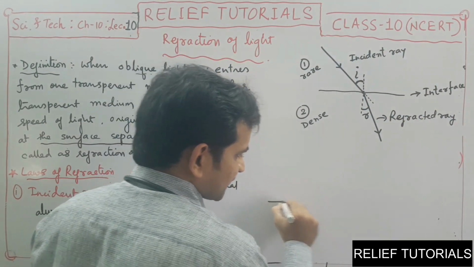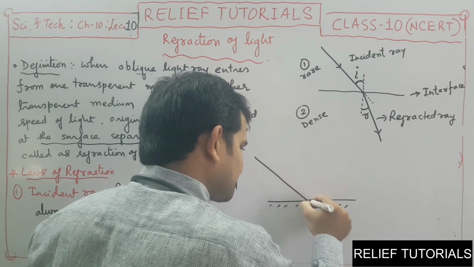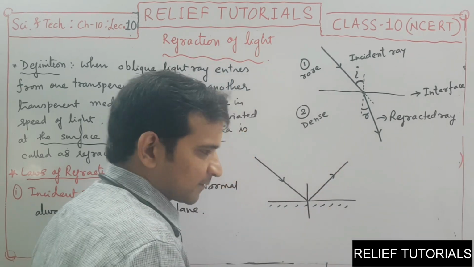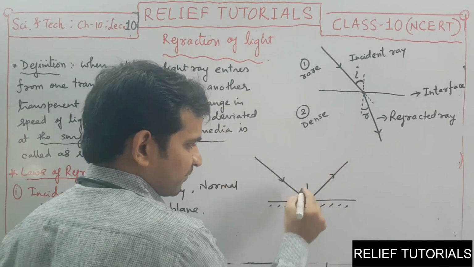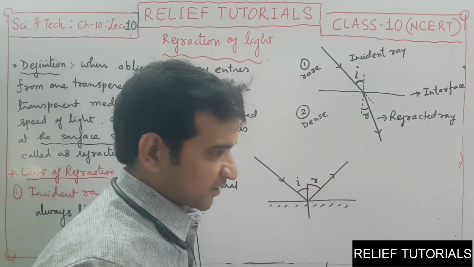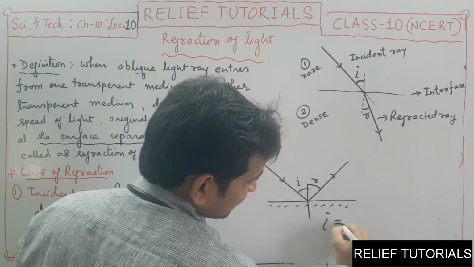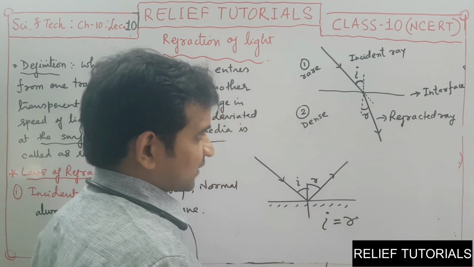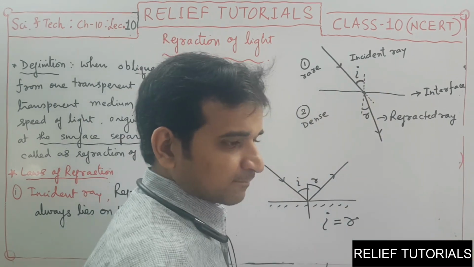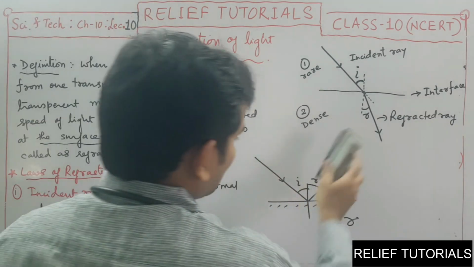If you remember, this is a mirror, and in the laws of reflection, this is the incident ray, this was the normal and this was the reflected ray. All these three lie on the same plane. This is the angle of incidence and this is the angle of reflection. The second law in the reflection case was that the angle of incidence is always equal to the angle of reflection. But here in the figure we can see that these two angles are not the same. In the case of refraction, these two angles are not the same.